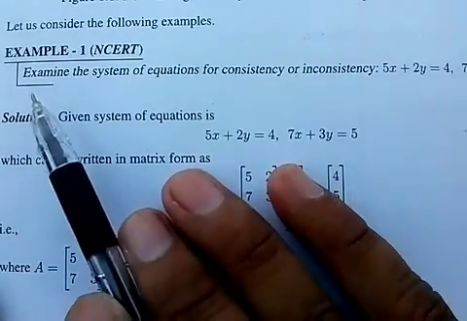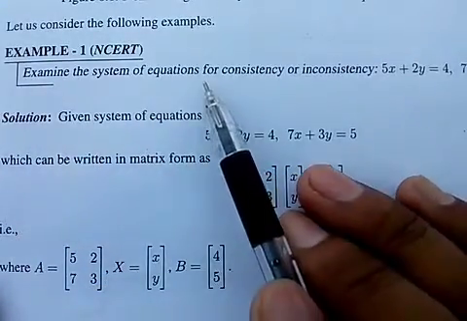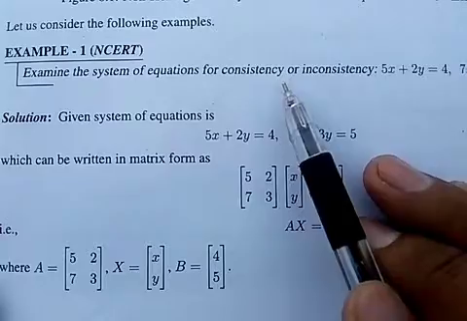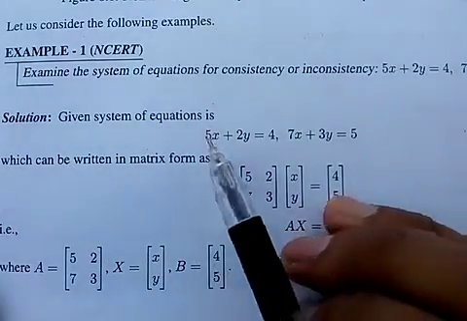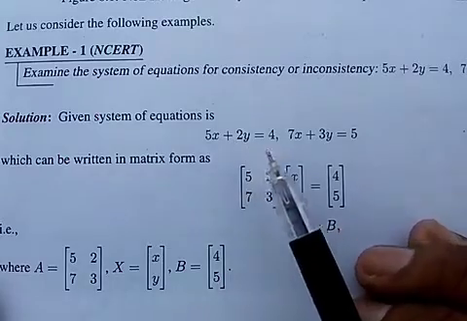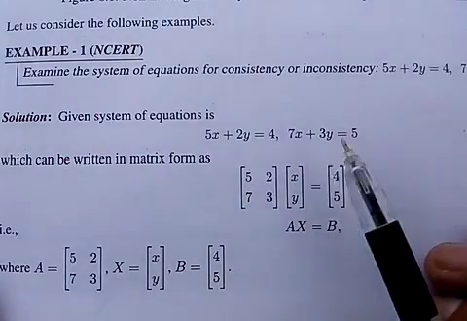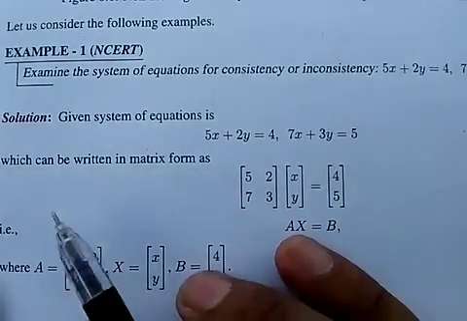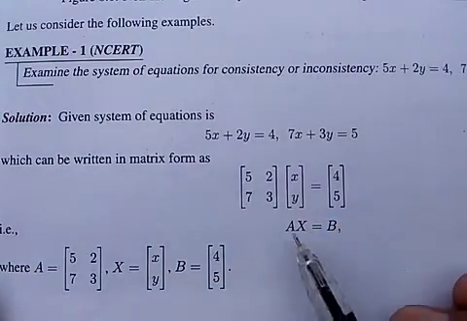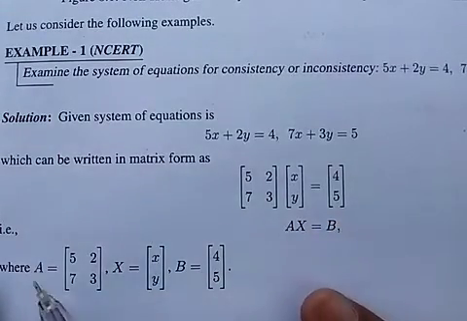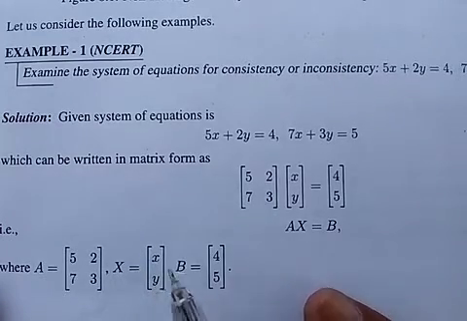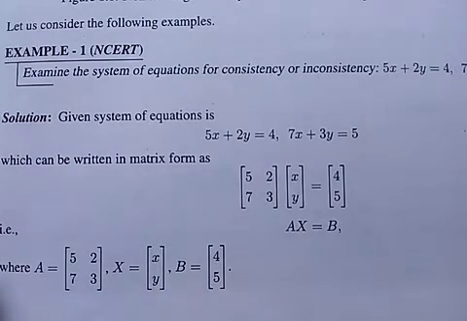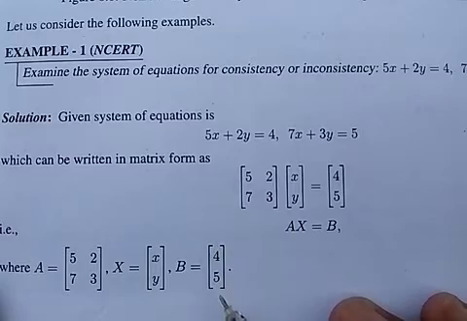For example, examine the system of equations for consistency or inconsistency. The given system is 5x plus 2y equal to 4, 7x plus 3y equal to 5, which can be written in the matrix form AX equal to B, where A is a square matrix, X is a column matrix and B is a column matrix of elements 4 and 5.